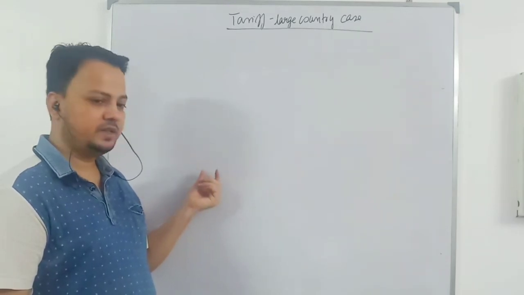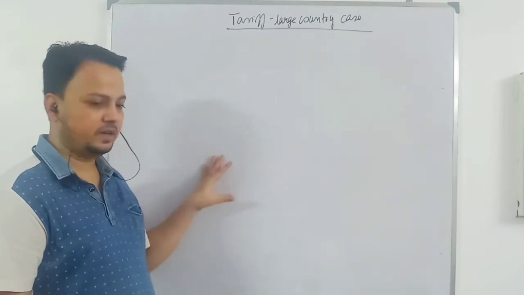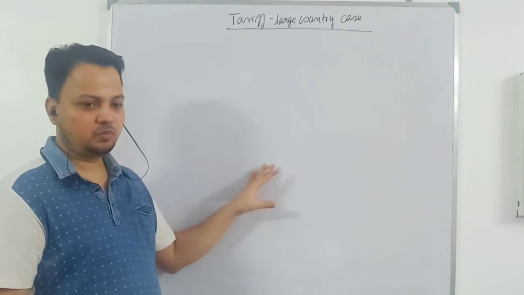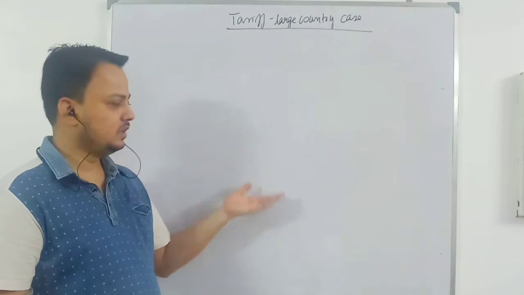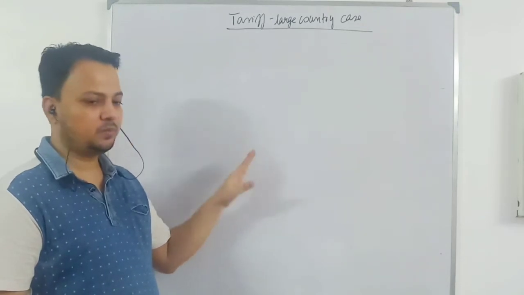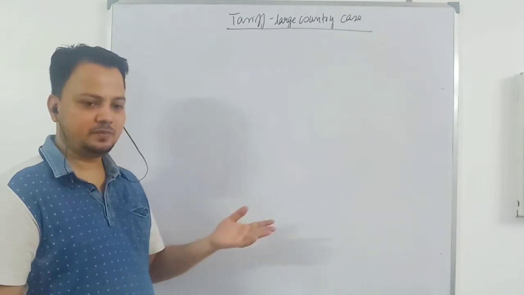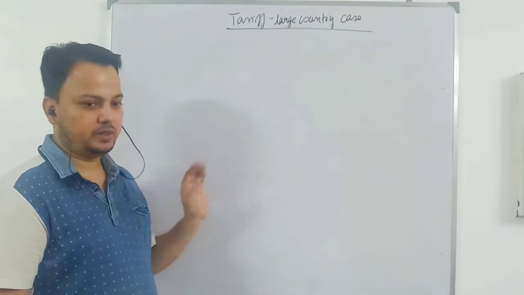So there is an efficiency loss in production, and there is a wastage of resources in the country that has imposed the tariff. There is a loss in consumption also. Why is there a loss in consumption? Because consumers are paying a higher price, because the domestic price increases after placing the tariff. So we see that when a small country places a tariff, there is a welfare loss to that country.